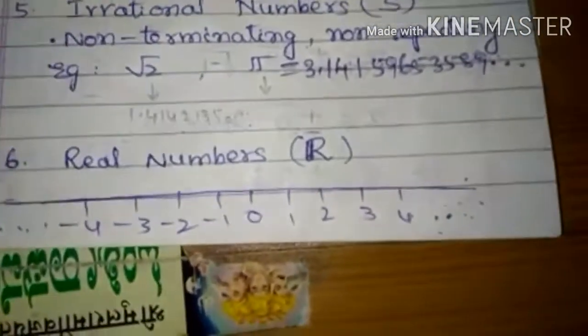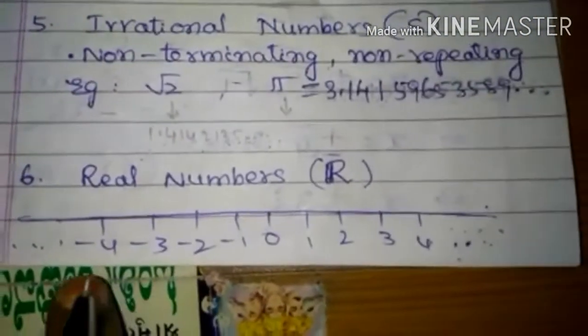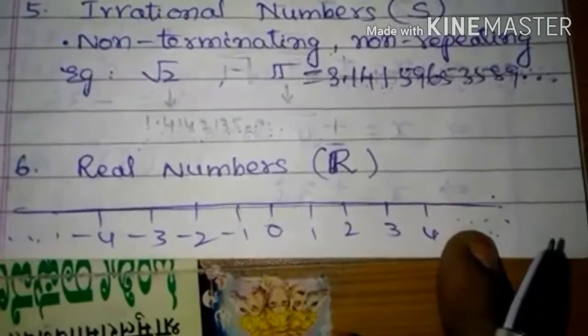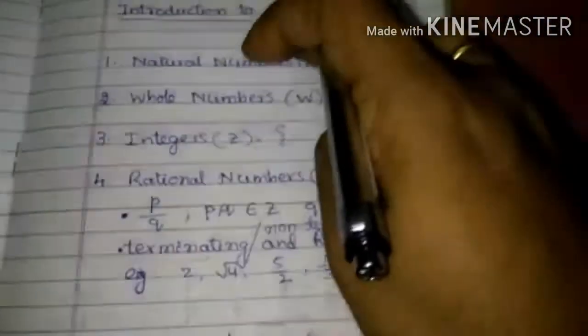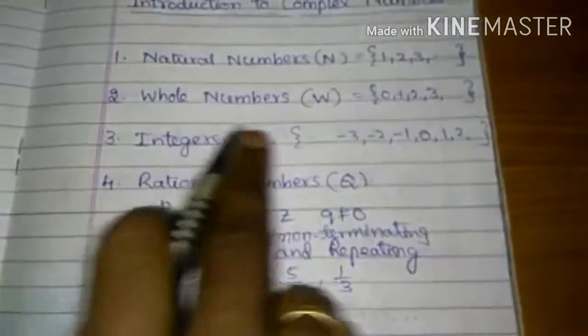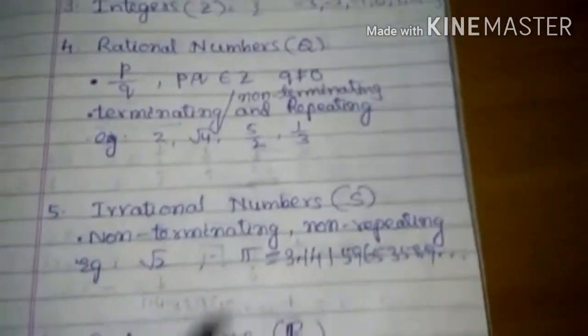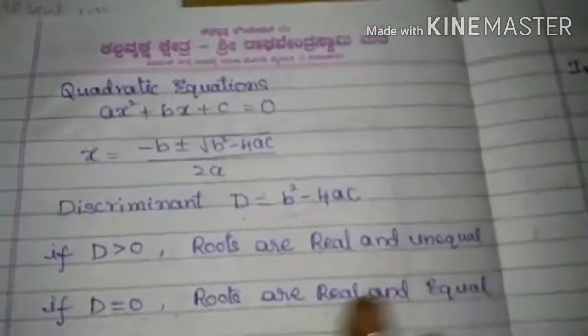Real numbers. The numbers we are able to represent on the number line are called real numbers. The huge collection of all these numbers is also called real numbers. Real numbers form a universal set.